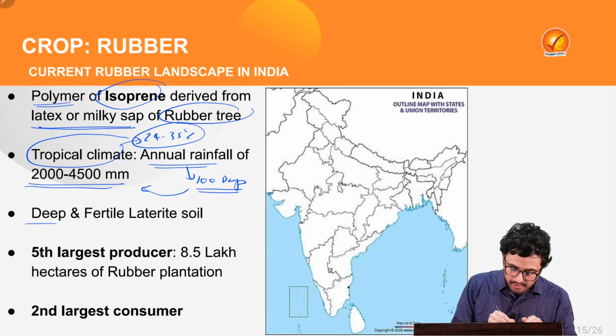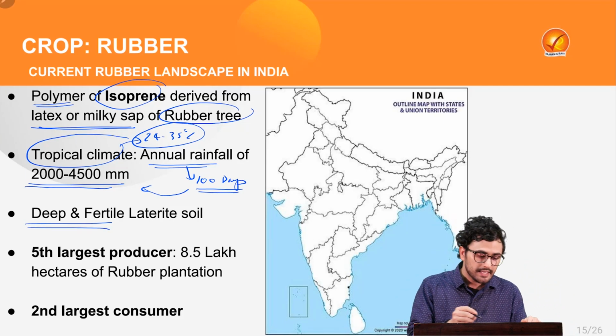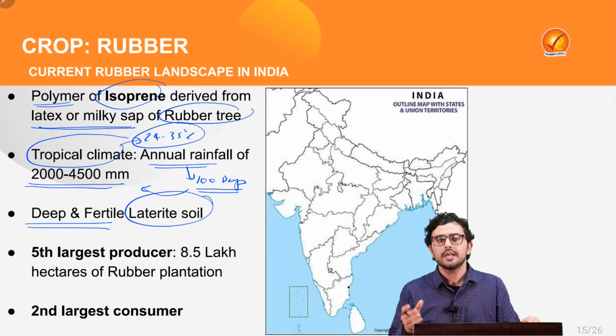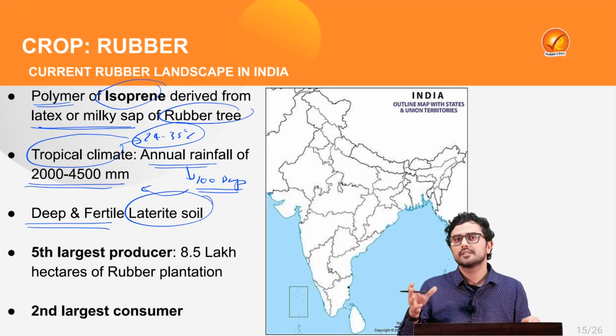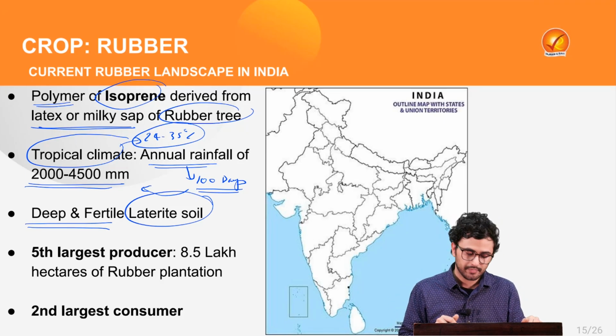At the same time, the soil which is best suited for the cultivation of rubber is laterite soil, but in our country, rubber is also grown in the regions of sedimentary as well as alluvial soil.